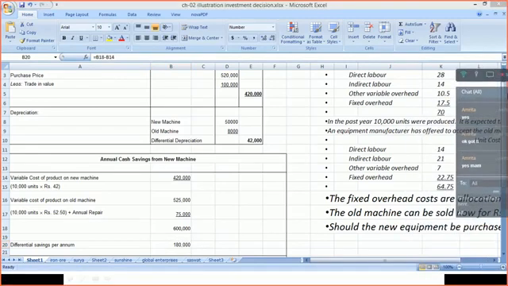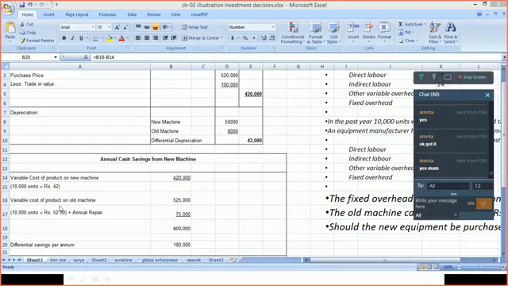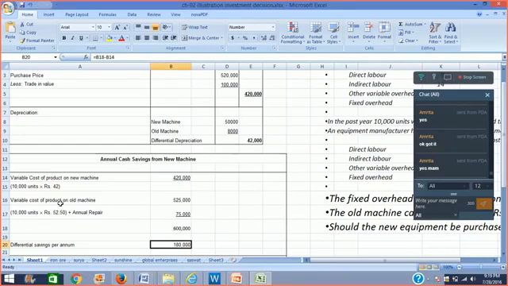But if you take the new machine, the direct labor is 14, indirect labor is 21, and other variable overhead is 7. So that makes it 42, right? So variable cost in case of new machine is 42, and variable cost in case of old machine is rupees 52.50 plus 75,000 rupees as annual repair. So the differential savings that we are getting in variable cost is rupees 1,80,000.